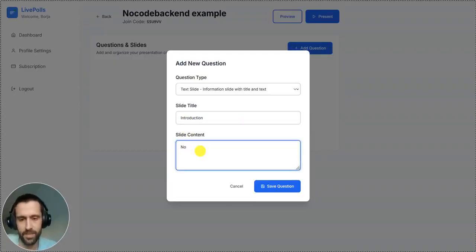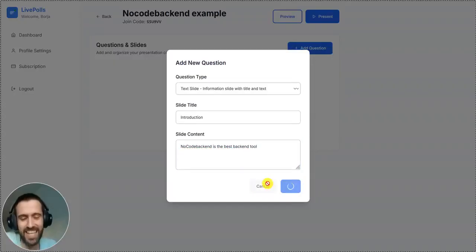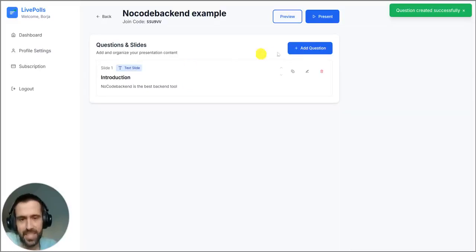a text here. No code backend is the best backend tool. For me, it's the best because I have no idea of using backends, and with this, I can work perfectly with different APIs. Here is the first slide.